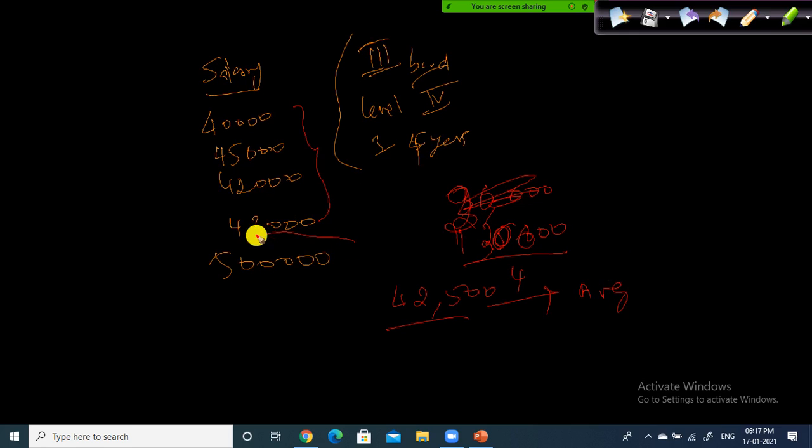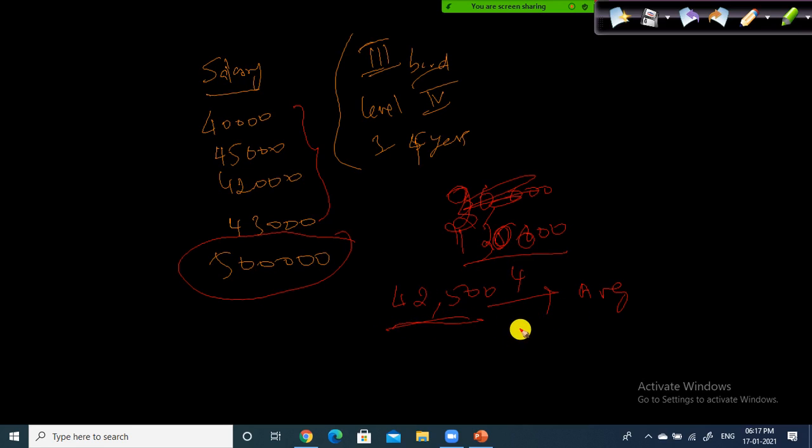Here I did not take this salary into account, only these salaries. Simply when you look at this, you don't have to add all these things. 40, 42, 43, 45. Two of these are the same, 45 and 45, and the only other thing is 40. The average between these is somewhat 42,500, right? Approximately, this is the average, 42,500.